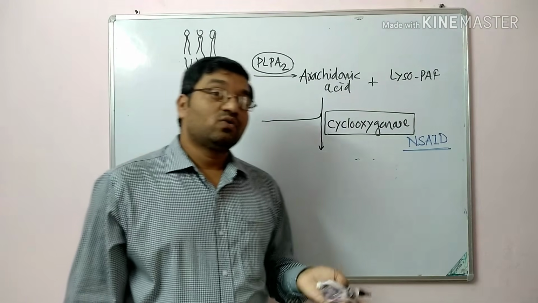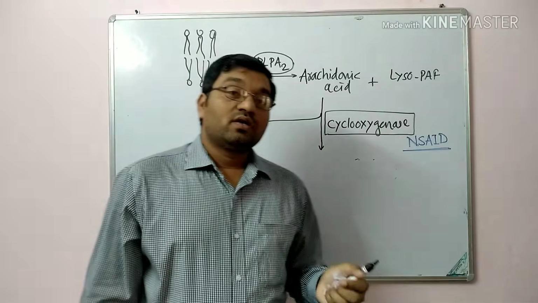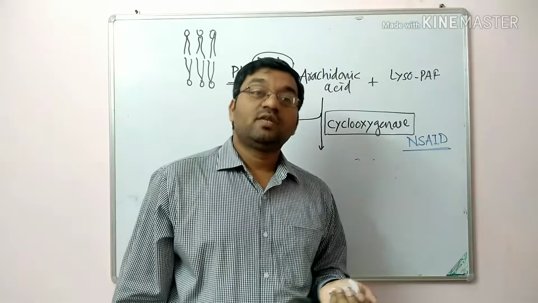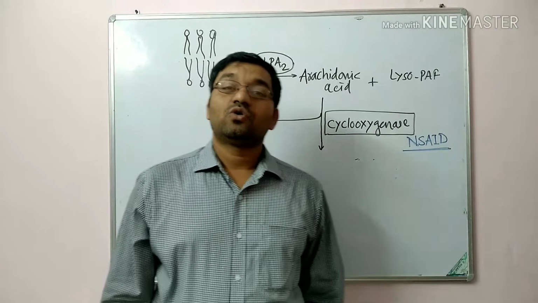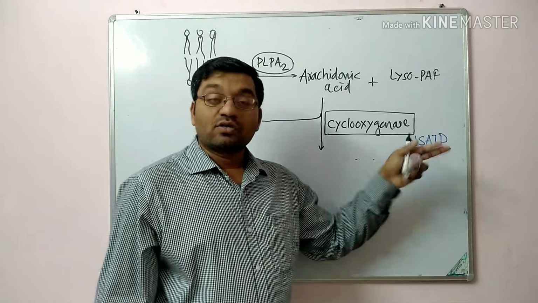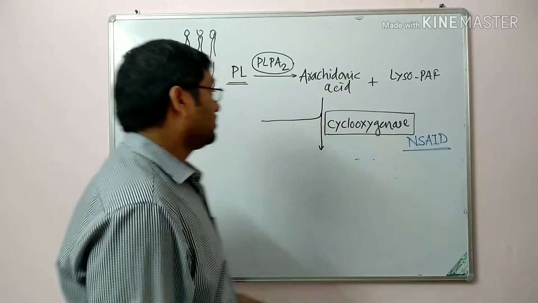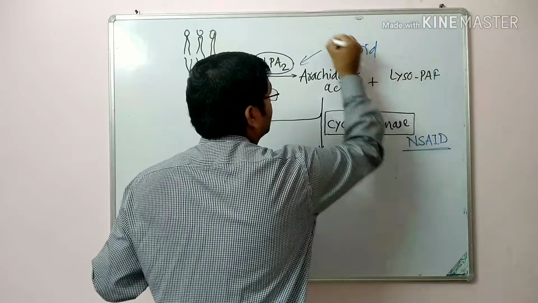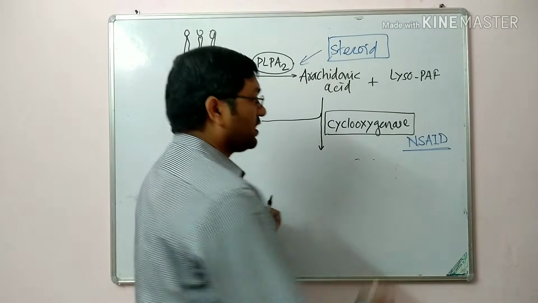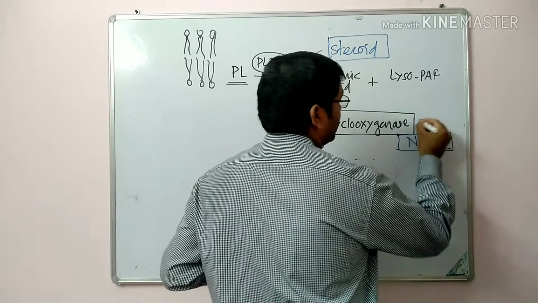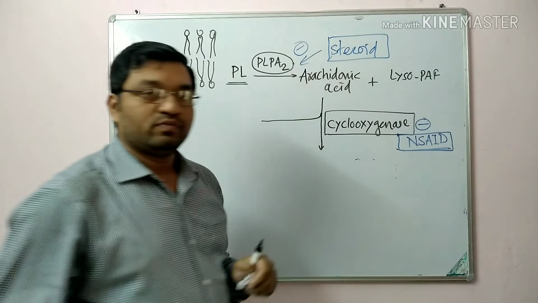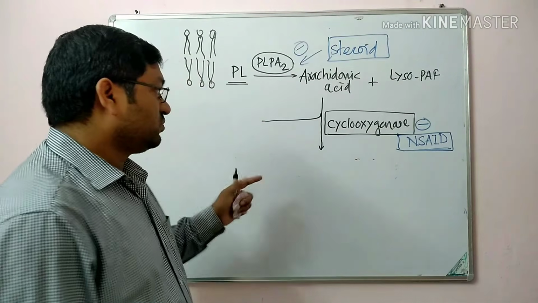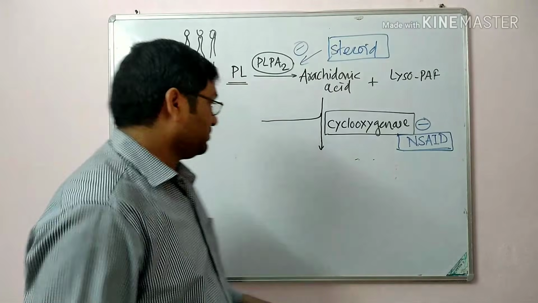And there are special drugs known as COXIBs. This COXIB group of drugs acts on COX-2, which is an inducible enzyme. It gets induced whenever there is inflammation, and it is inhibited by the COXIB type of drugs. And phospholipase A2 is inhibited by the steroids. So this is the mechanism of action of steroid drugs, and this is the mechanism of action of NSAIDs. They inhibit cyclooxygenase, steroids inhibit phospholipase A2. And there is inhibition of prostaglandin, leukotriene and lipoxin synthesis by the action of steroids and NSAIDs.